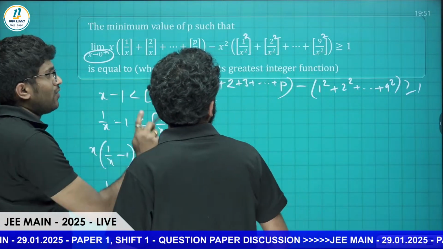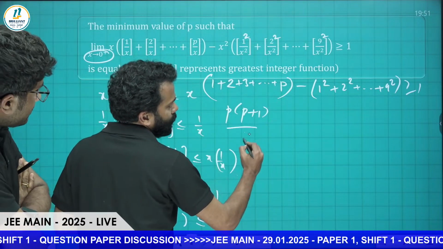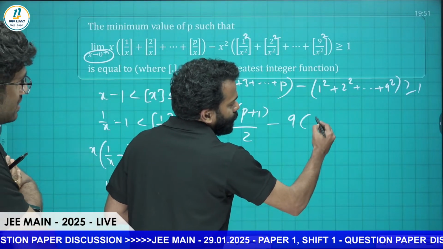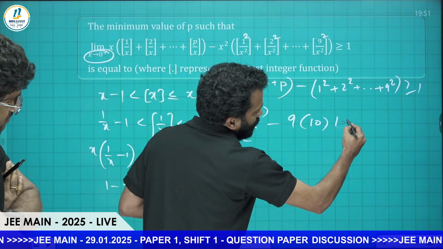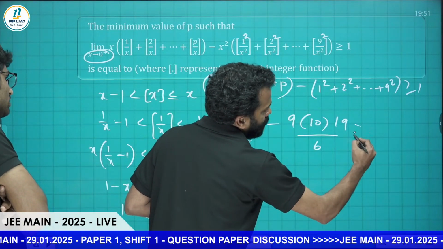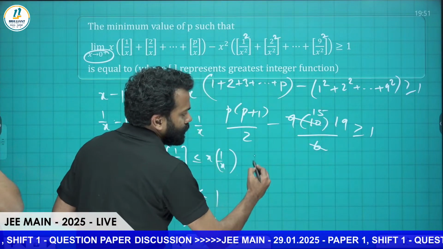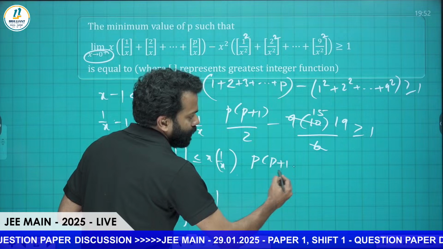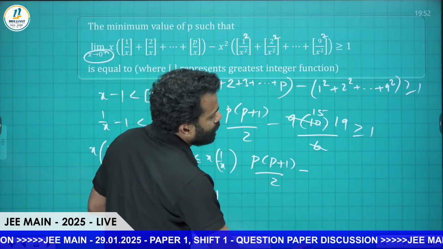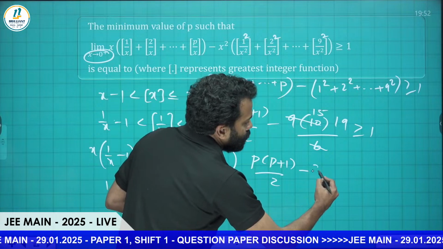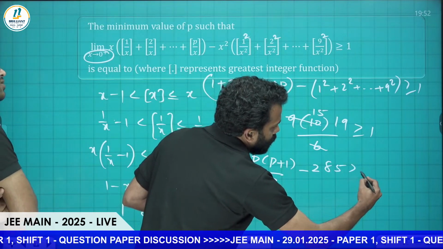So this sum will be the sum of the first p natural numbers, that is, it will be p into p plus 1 by 2, minus the sum of the squares, 9 into 10 into 19 divided by 6, which is 285. So this is p into p plus 1 by 2 minus 285, greater than or equal to 1.